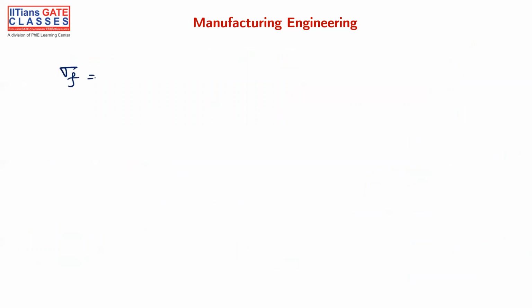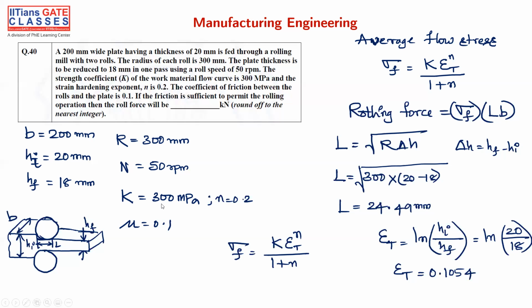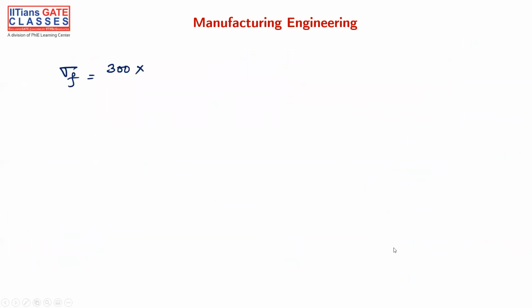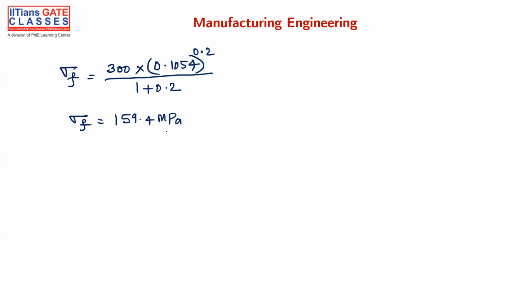Sigma F is equal to K, which is 300 megapascal, into 0.1054 to the power of 0.2 divided by 1 plus 0.2. If you calculate, you'll get sigma F as 159.4 megapascal.